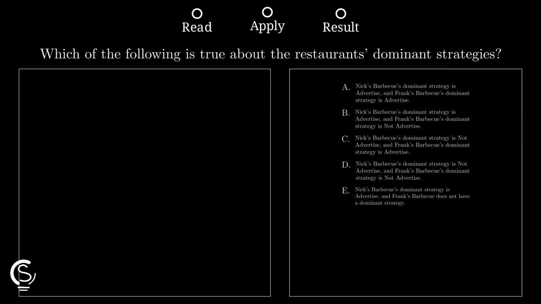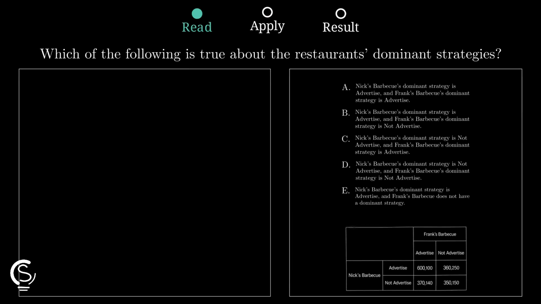To find Nick's dominant strategy, we compare his payoffs for advertising versus not advertising. If Frank advertises, Nick earns more by advertising. If Frank stays quiet, Nick still earns more advertising. Since advertising is always Nick's best move regardless of Frank's choice, it is his dominant strategy.